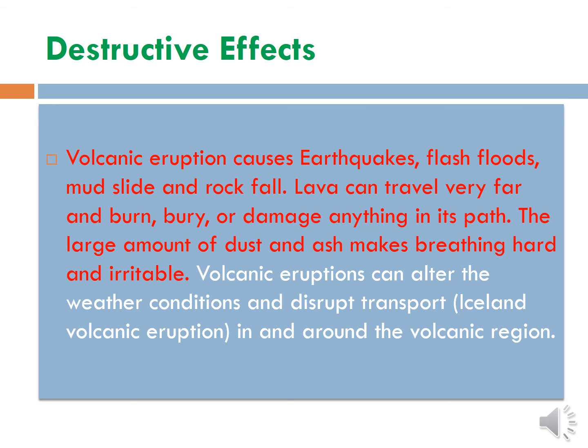At the same time we can get some benefit from the volcanoes. At the same time we will lose some due to the volcanoes. Got it? So these all are the effects of volcanoes. So we have seen today about volcanoes. Yes or no? What is volcano? A volcano is a vent or an opening on the surface of the earth crust. Then we have seen about the components, major components: magma chamber, vents, volcanic cone and crater.